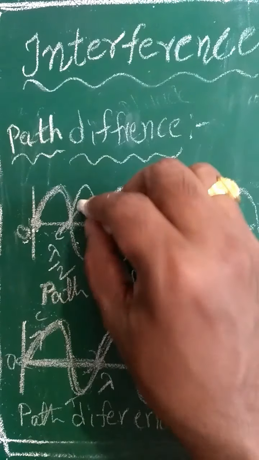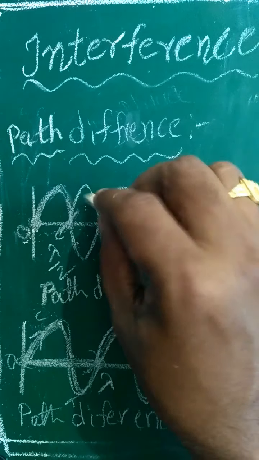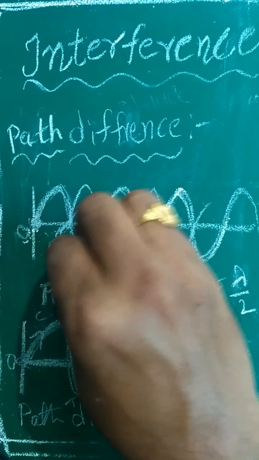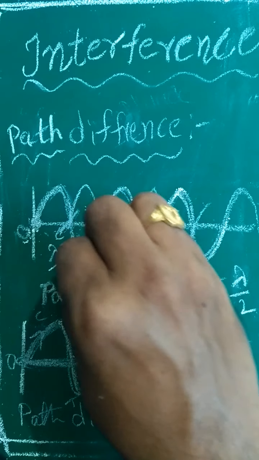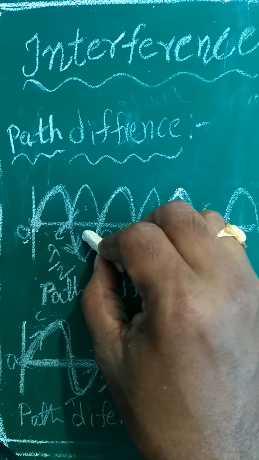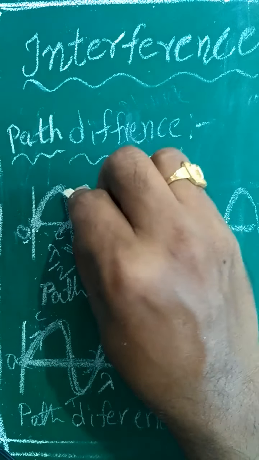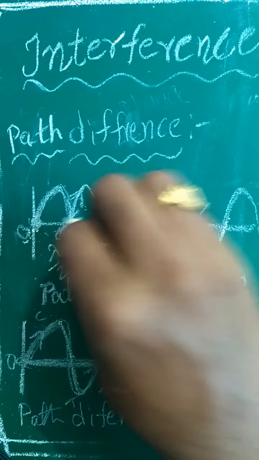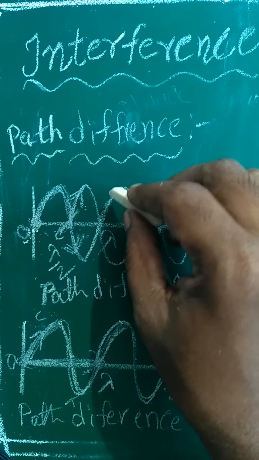But if you take here, the first wave is traveling in the opposite direction, the negative y direction or anti-clockwise direction, and the second wave is traveling in the clockwise or upward direction.